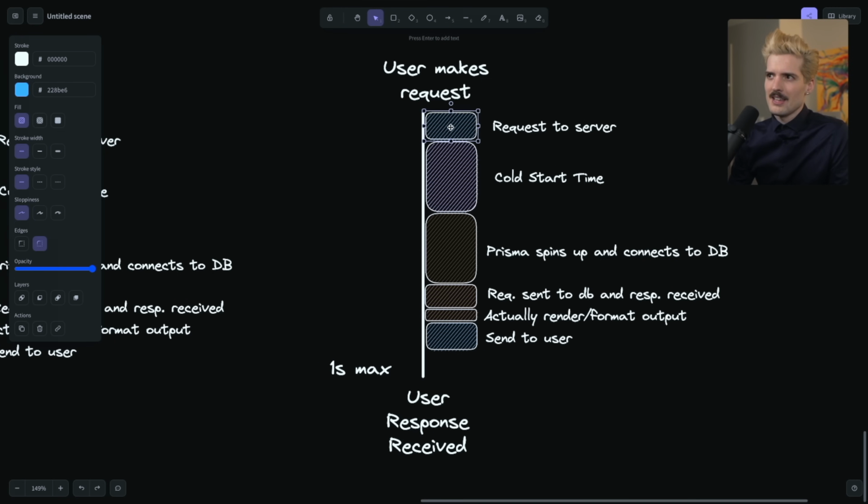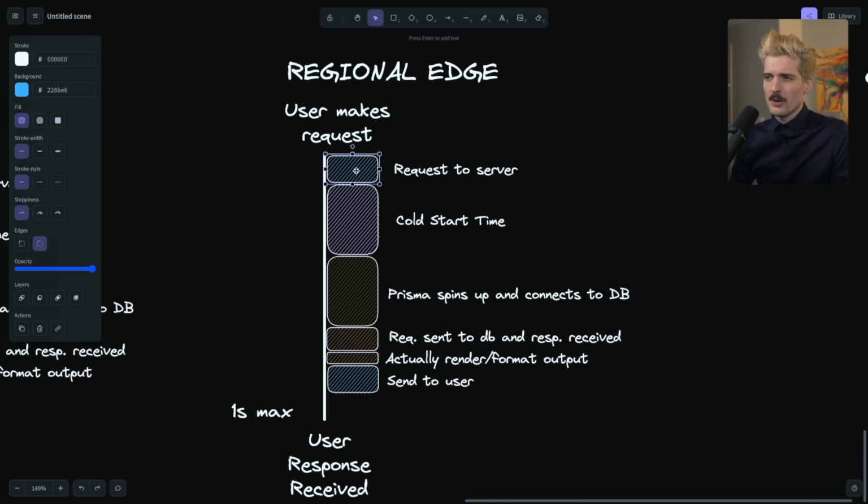So the first thing is this is going to stay exactly the same because the distance between the user and the server is exactly the same. So this does not get any smaller when you use regional edge. Request to start's the same.